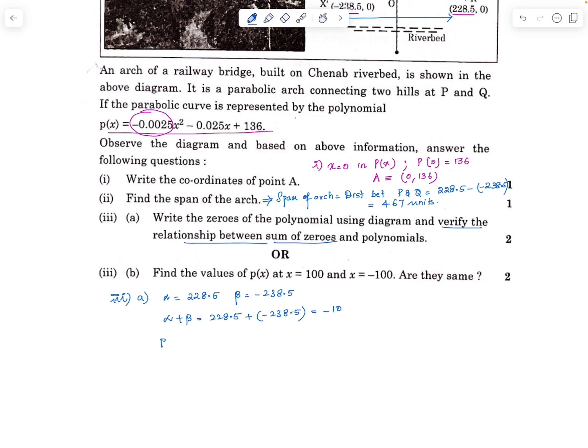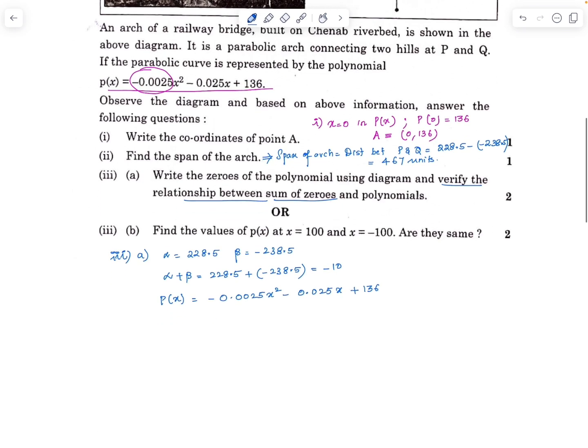The given polynomial is p of x is equal to minus 0.0025 x square minus 0.025 x plus 136. In this, a is minus 0.0025, b is minus 0.025 and c is plus 136.